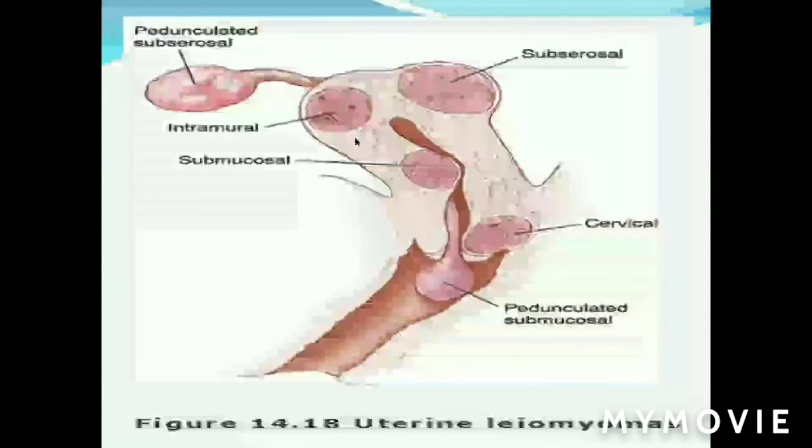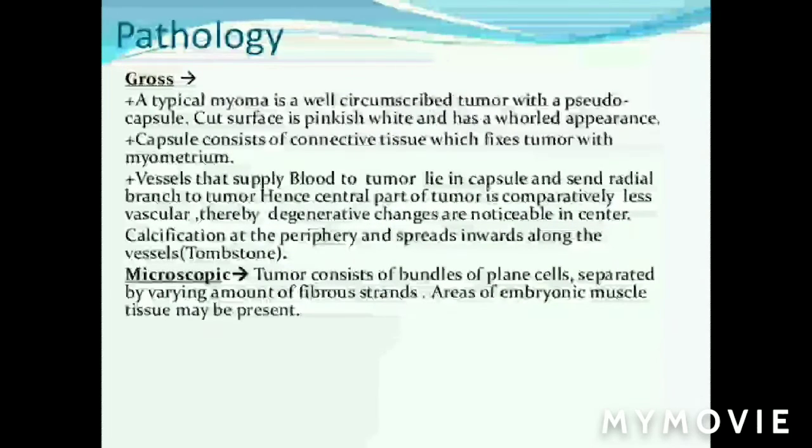Then submucous. See this, when this intramural is projecting towards the innermost layer, it is covered by a thin layer of endometrium. It is called submucous. These are usually found sessile or pedunculated. And this one is cervical, which is rare. Now, this is how a pedunculated submucous fibroid looks, this is the picture. So this is all about sites and locations of uterine fibromyoma.